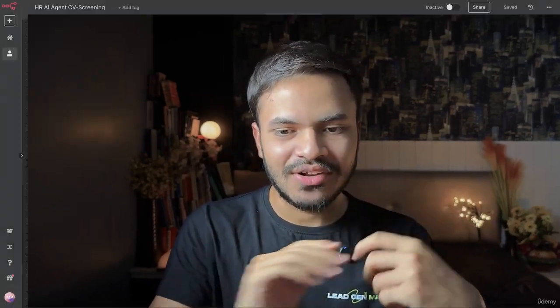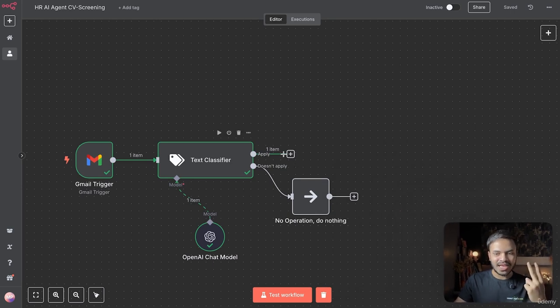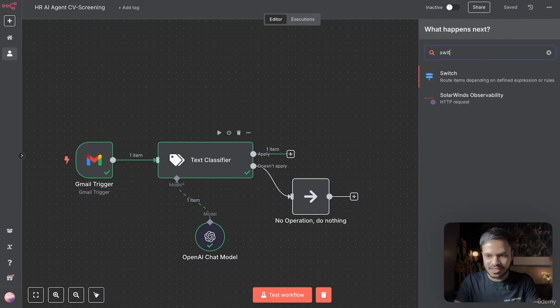Now next, we have two things to do. First of all, we have the CV in the PDF format, right? So we need to first analyze the PDF content and convert it into text or JSON so that our AI agent can understand. As well as we need to upload this CV inside our Google Drive so that if we have any query or want to refer back, we can always come back to our Google Drive. So we are going to use two branches. That's why we have to do a switch.